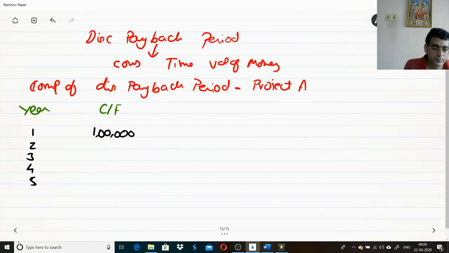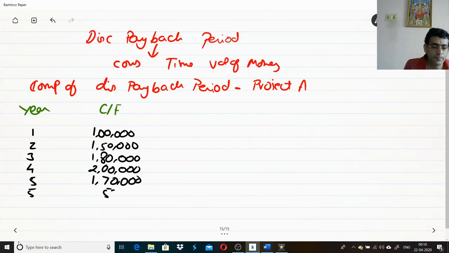Year 2, 1 lakh 50,000. Then 1 lakh 80, 2 lakhs, 1 lakh 70,000, and the problem also gives you the terminal value or salvage value, which is 50,000 in the present case.